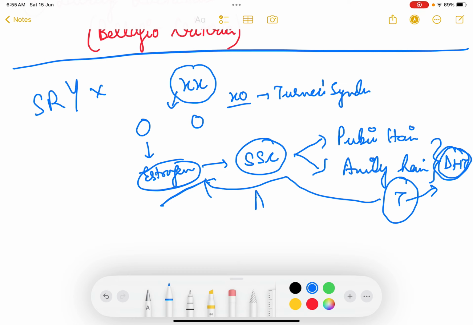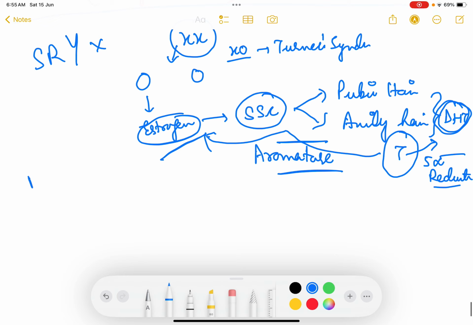And testosterone is converted to estrogen by the aromatase enzyme, which helps in aroma. Aroma is being referred to females. So the male to female hormone is aromatase, whereas 5-alpha reductase is the enzyme which helps in changing testosterone to dihydrotestosterone. Also the Mullerian inhibiting hormone or Mullerian inhibiting substance is not there in the female body because testes produce Mullerian inhibiting substance.